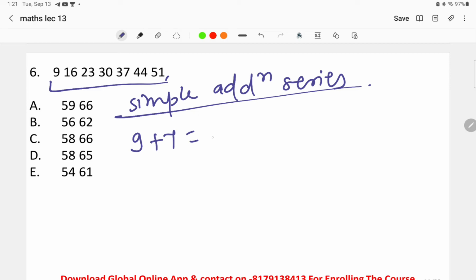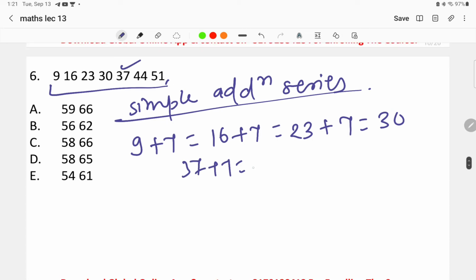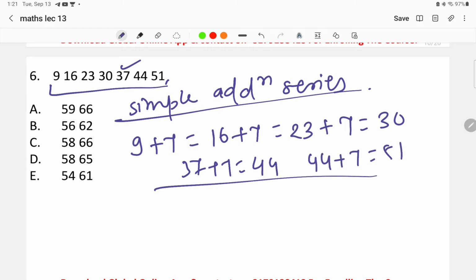When we do 9 plus 7, what we'll get? 16, right? And when we do 16 plus 7, what we'll get is 23. When we do 23 plus 7, we'll get 30. 30 plus 7, we'll get 37. 37 plus 7, we'll get 44. And 44 plus 7, we get 51. So this is a simple addition series in which we are adding 7.